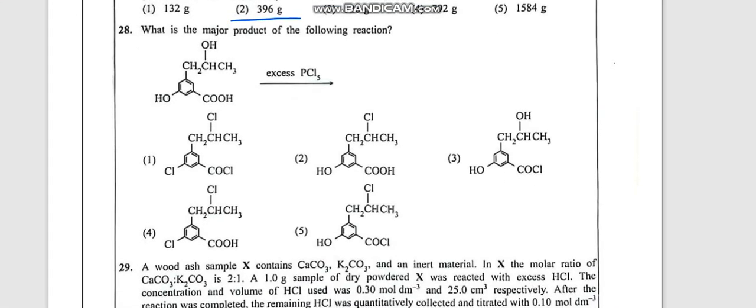28. What is the major product of the following reaction? Excess PCl5 they are adding. Now this will be substituted with chlorine. The carboxylic acid also reacts with PCl5, but this group will not react with PCl5 because it is a phenolic group. Removing this hydrogen and replacing it with chlorine is very difficult. It is clearly explained in the resource book. Therefore, according to that, the answer is 5.